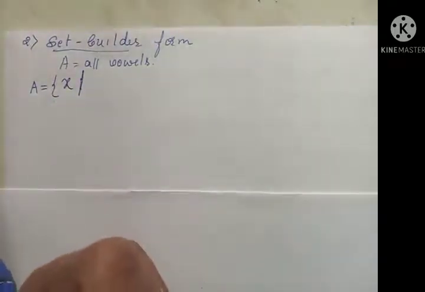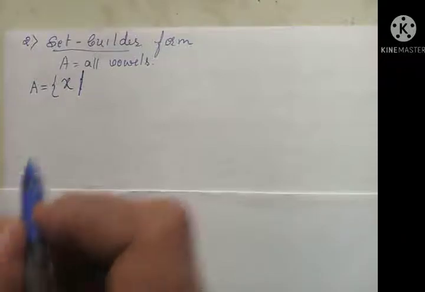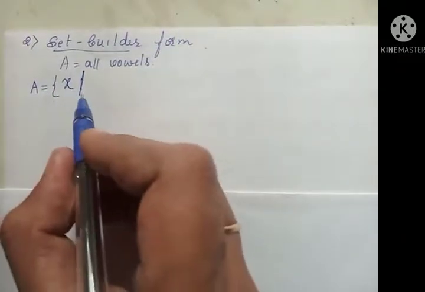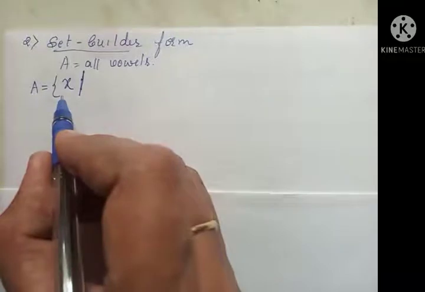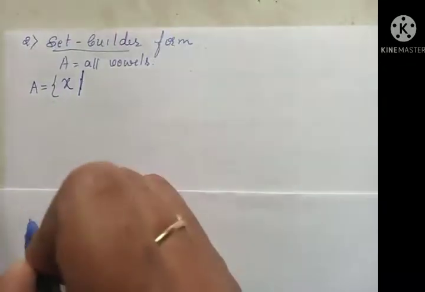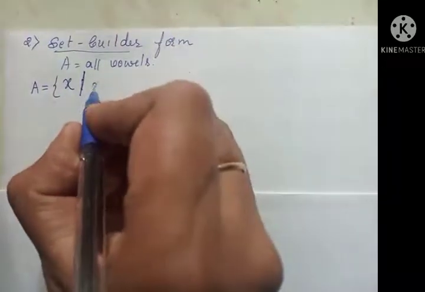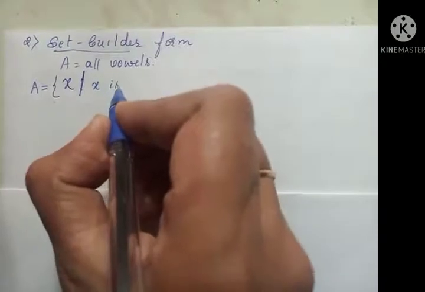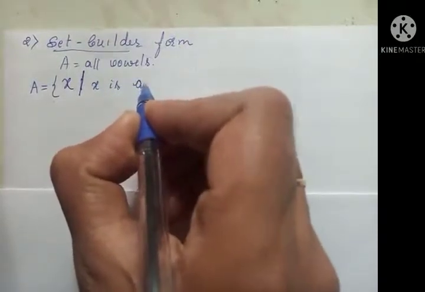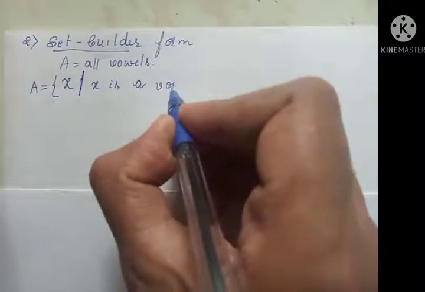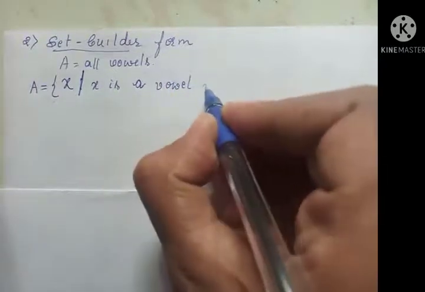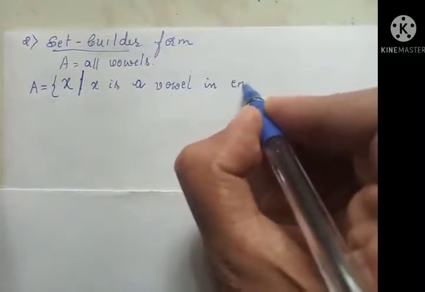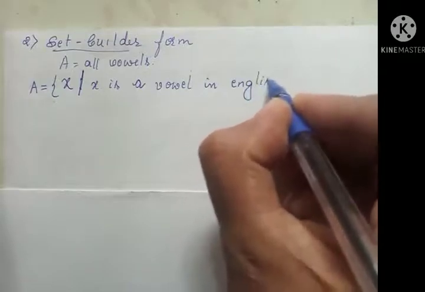We read this as set of all x such that, that means collection of all x such that x is a vowel in the English alphabet.